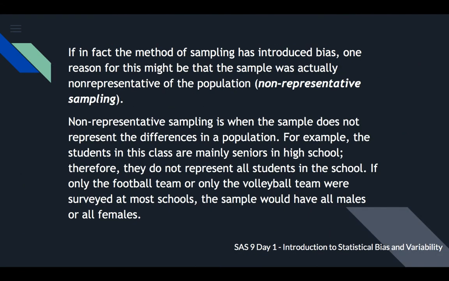All right. If, in fact, the method of sampling has introduced bias, one reason for this might be that the sample was actually non-representative of the population. That's non-representative sampling. And we discussed this. It's when the sample does not represent the differences in a population. For example, we poll the Bryan population and we get a sample from just one area of town.